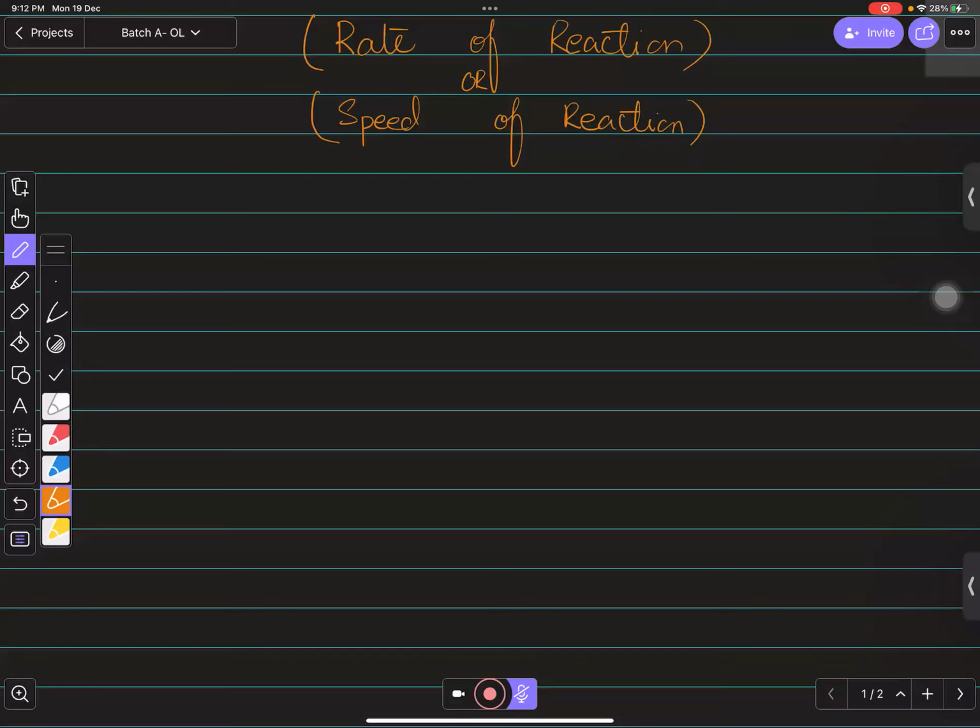So we have a lot of reactions that are very quick, and many that are very lazy and time taking. We have different types of reactions, some fast and some slow. So how can a slow one be made fast, or a fast one be made slow? These are all things that we need to do in this chapter.